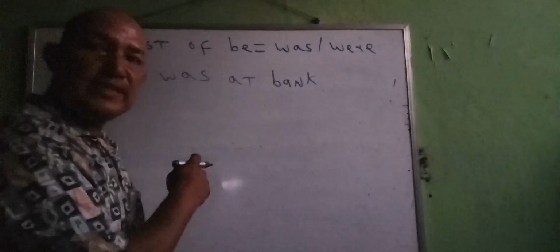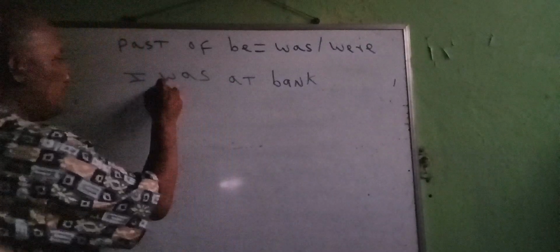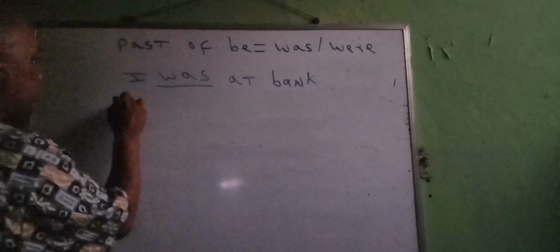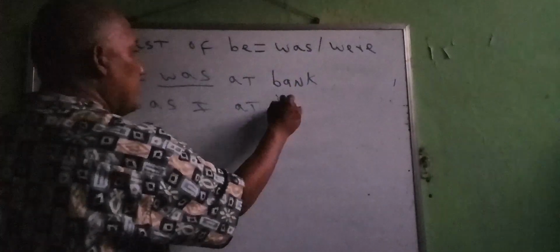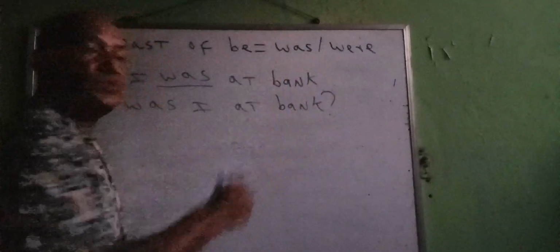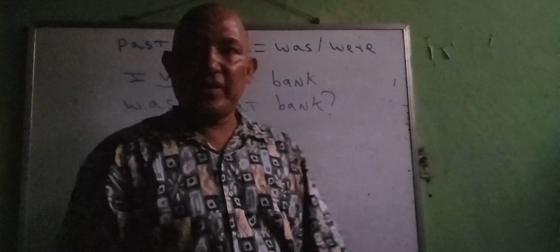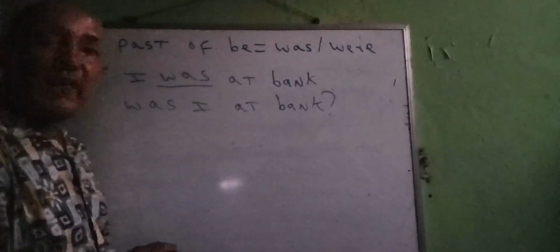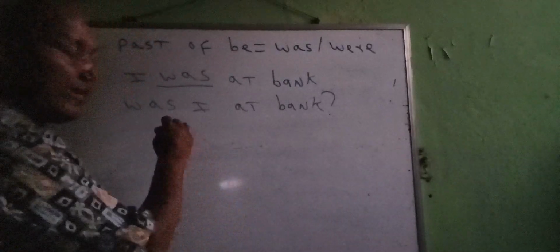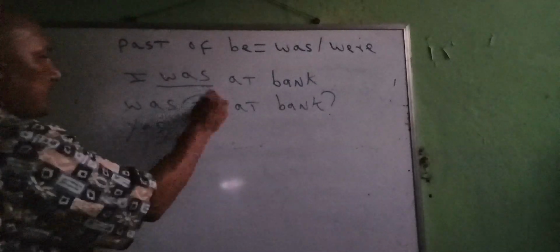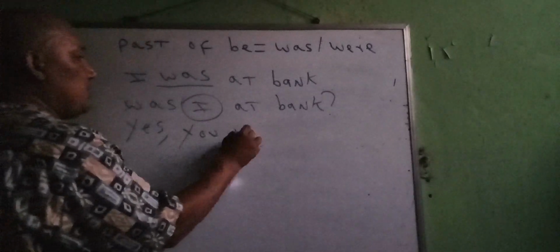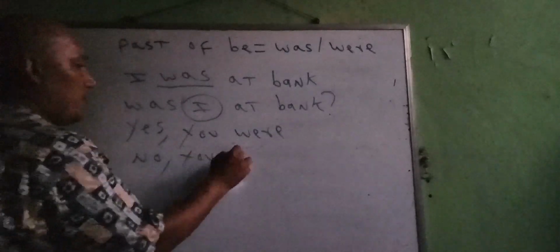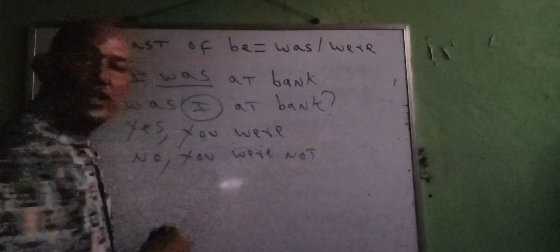If you want to change this statement into a question, what you have to do is write first "was", and then the pronoun "I", and then the rest of the sentence. In this case, "at bank", and at the end you have to write the question mark. Was I at bank? So you have to answer in affirmative, "Yes, you were." When you are using "I", you are going to use "you". In negative, you have to say "No, you were not", or in contraction, "No, you weren't."